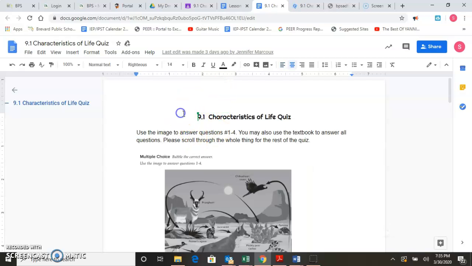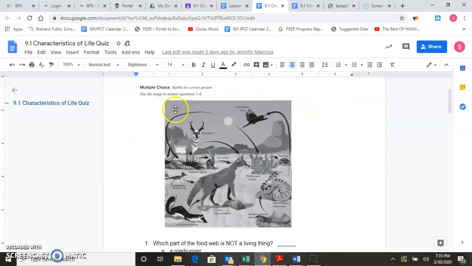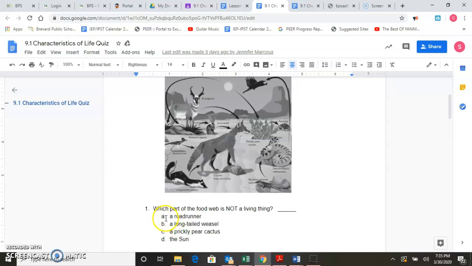Okay, going through here, 9.1 Characteristics of Life quiz. Use the image to answer questions number 1 through 4. You may also use the textbook to answer all questions. Please scroll through the whole thing for the rest of the quiz. Your multiple choice, you're going to bubble the correct answer, and you're going to use this image to answer questions 1 through 4. Question number 1, which part of the food web is not a living thing? A, a roadrunner, B, a long-tailed weasel, C, a prickly pear cactus, or D, the sun? Which part of the food web is not a living thing?